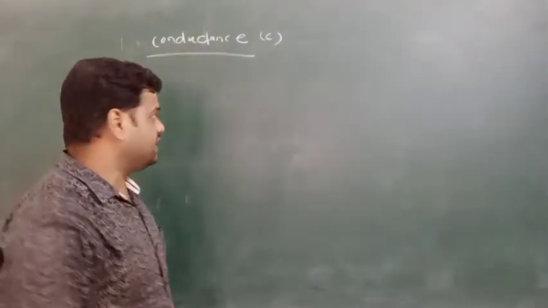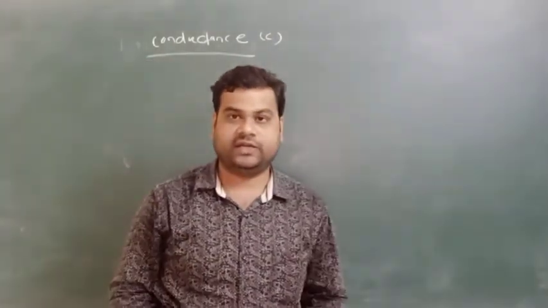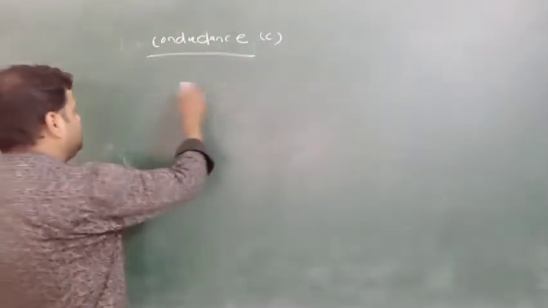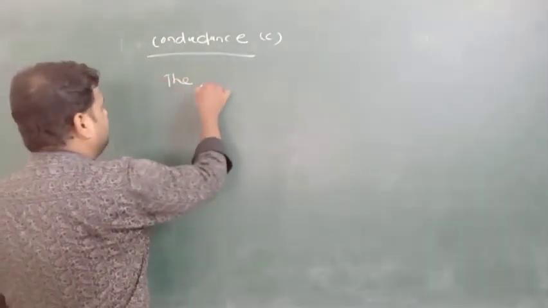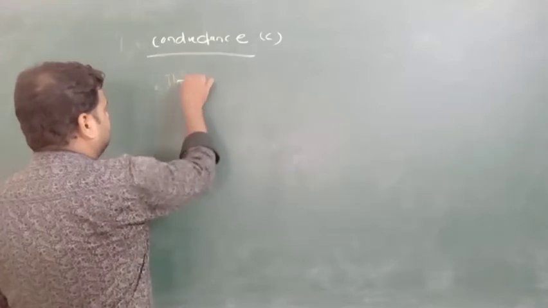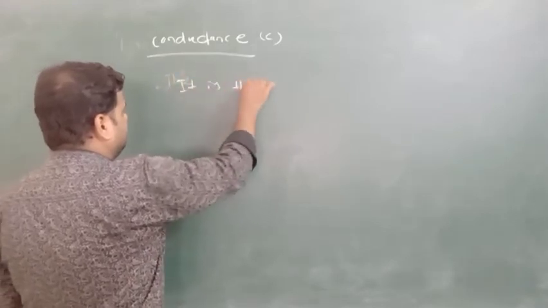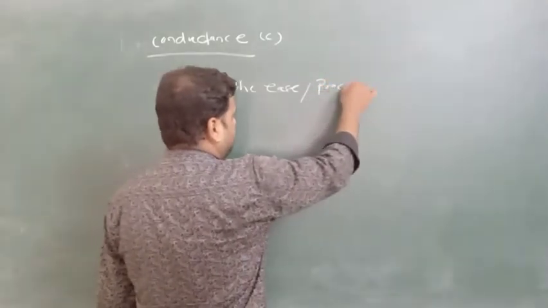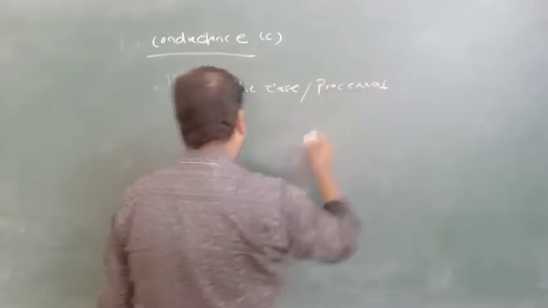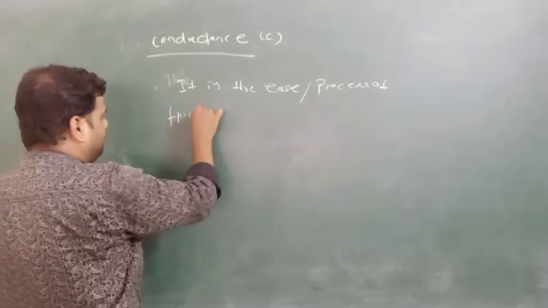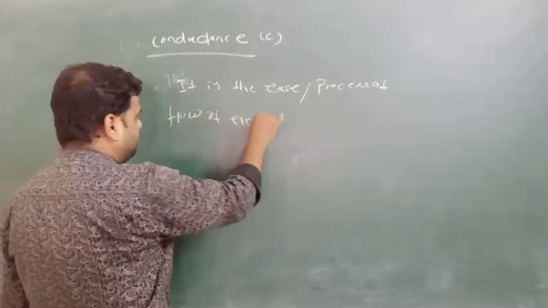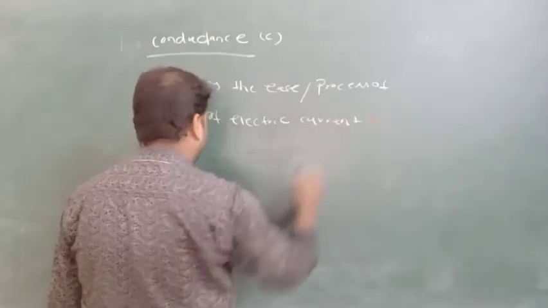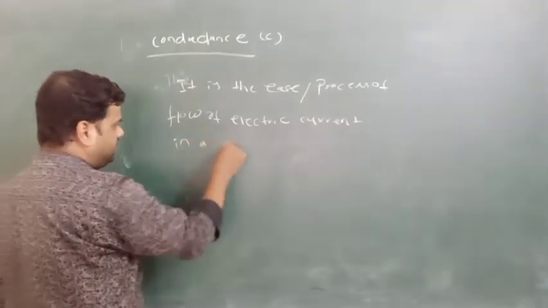The conductance can be denoted as C. The definition of conductance is the ease of flow of electric current in a conductor.